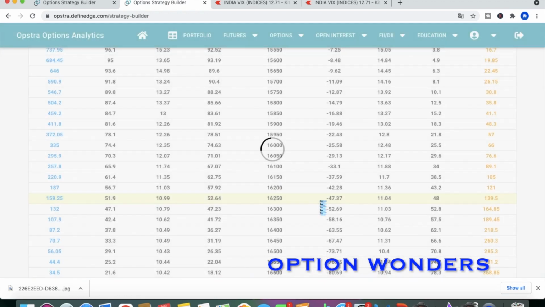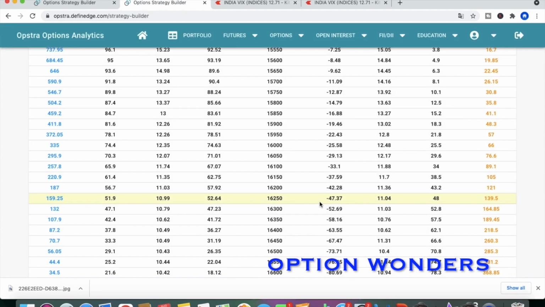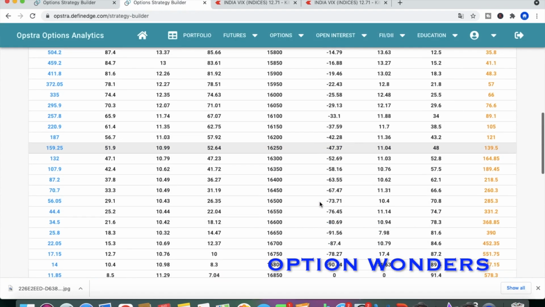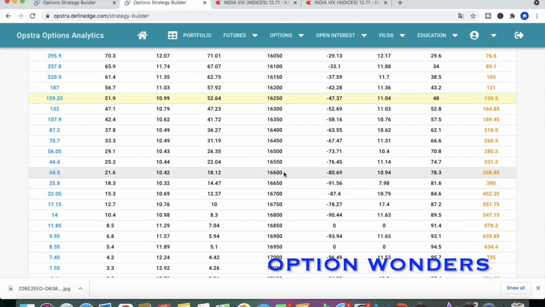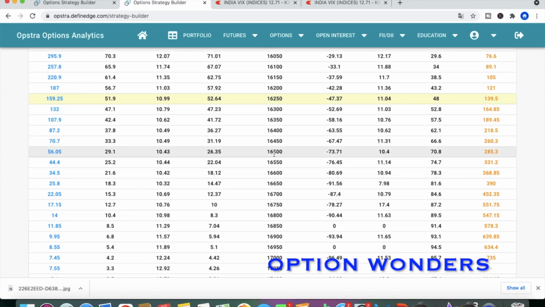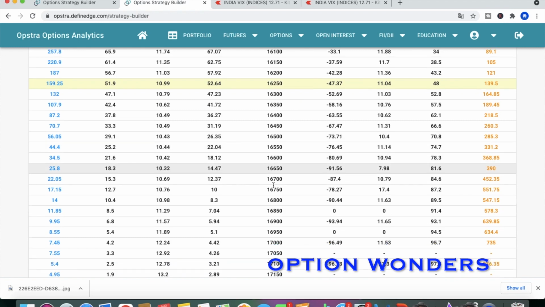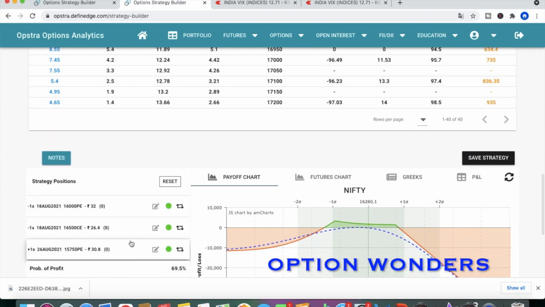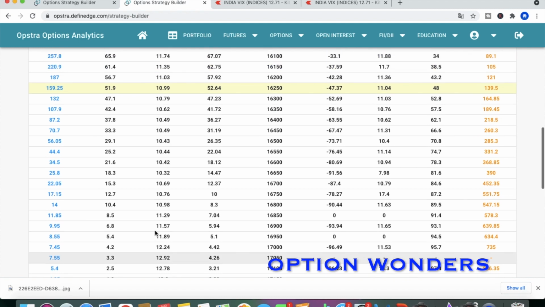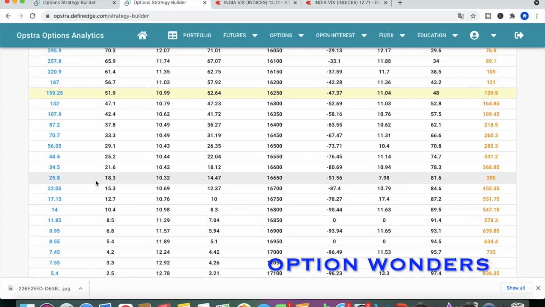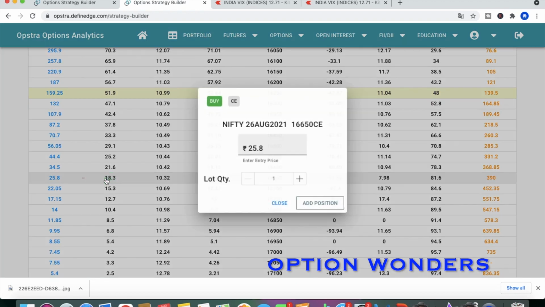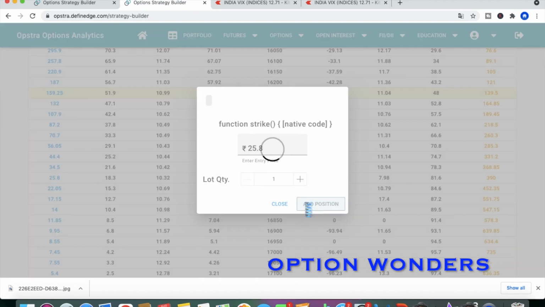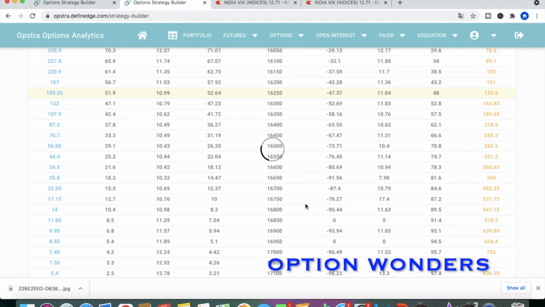So you have to buy one lot of that, and on the other side, 16,500 was our strike, right? So we have to check what the price was: 26. We have to check with the same price. We have found 25 at 16,650. So you have to select 16,650, and now let's see how the strategy payoff graph comes.